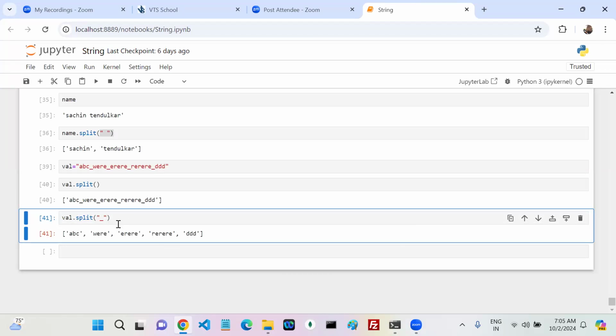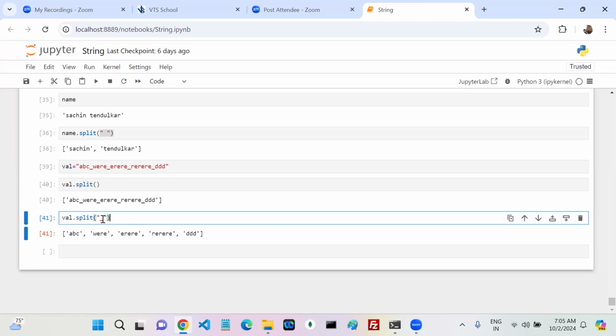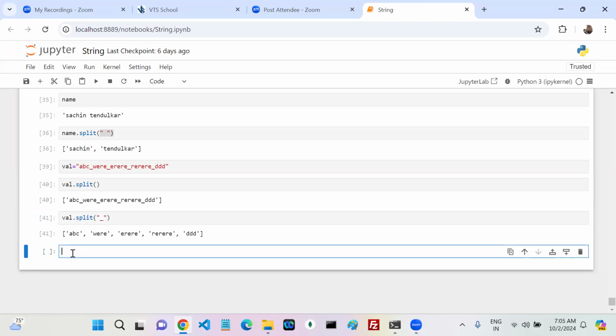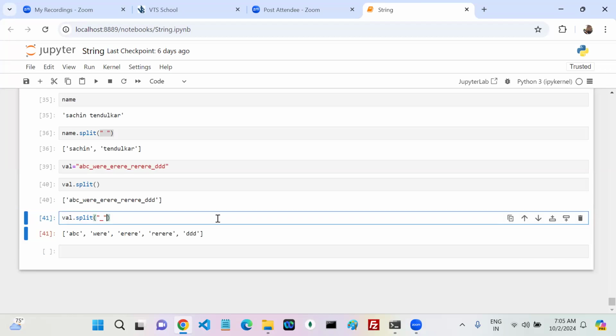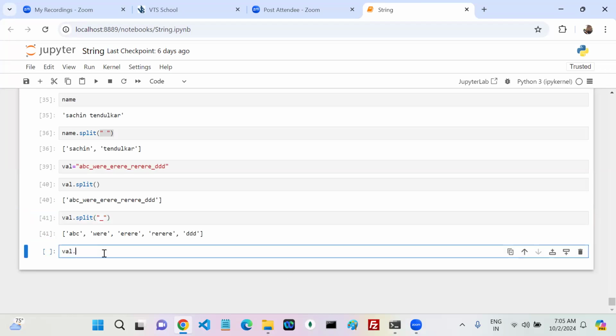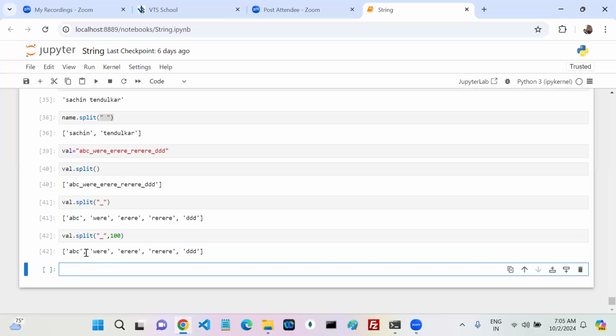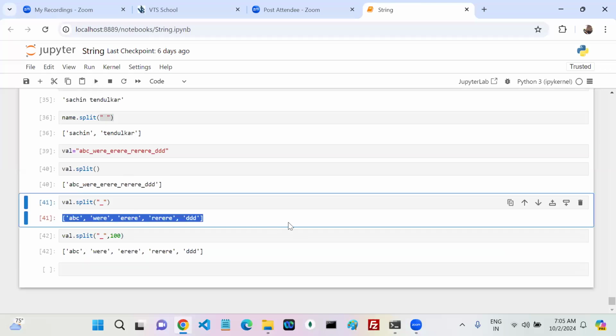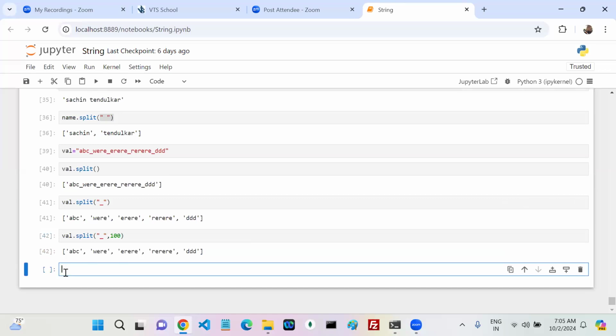By default, it takes a maximum of 2 parameters. My first parameter is the delimiter. By default, the delimiter in Python is a space. The second one, now we are going to talk about. Now I'm going to write val dot split with underscore and 100, for example. There is no change between the previous output and this output.